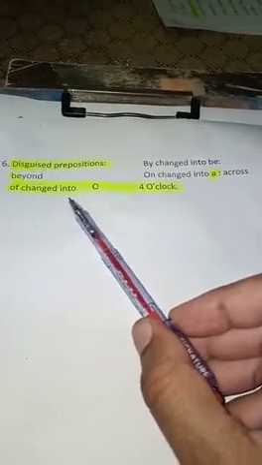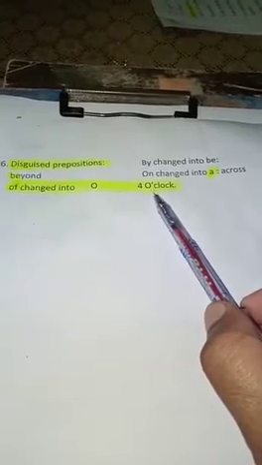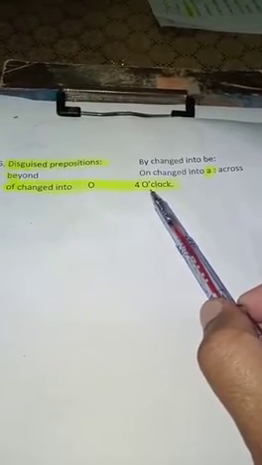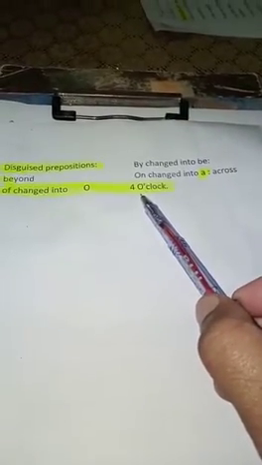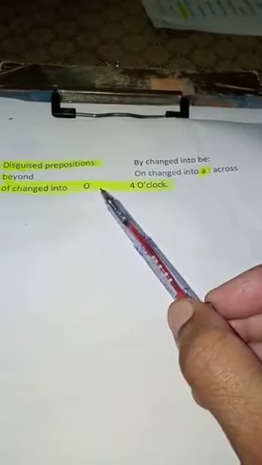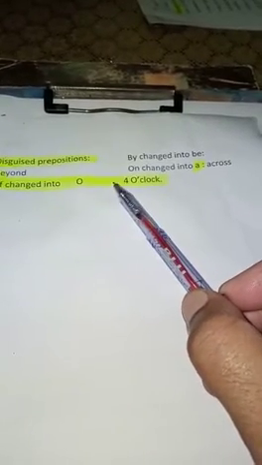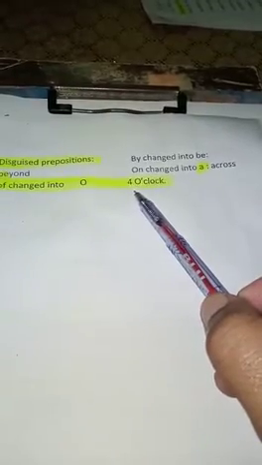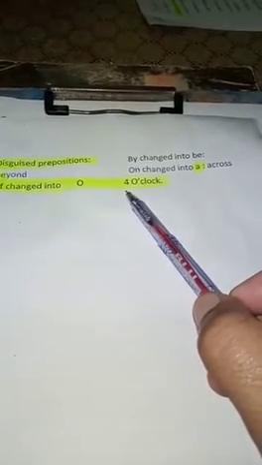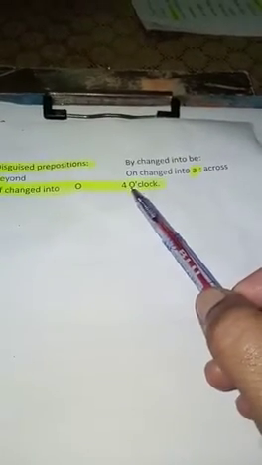Of is changed into o, and we thus form 4 o'clock, 5 o'clock. So these are called disguised prepositions. Here are given these two or three examples to indicate what a disguised preposition is.